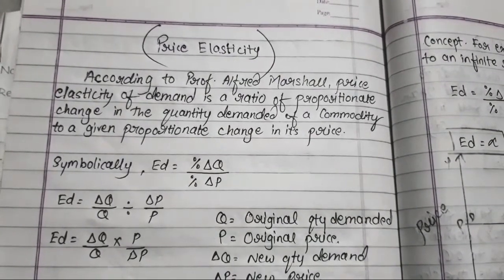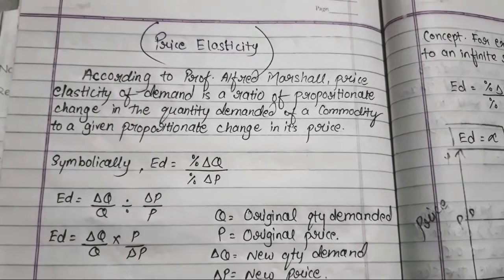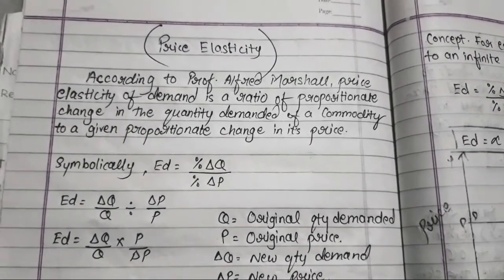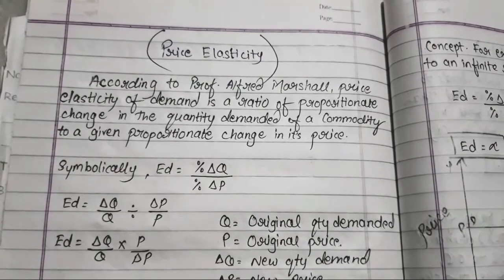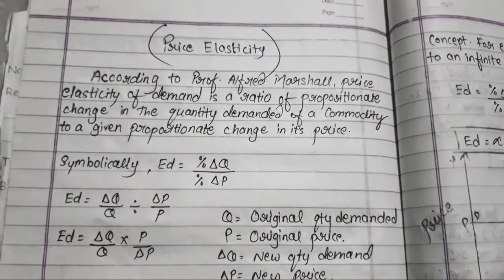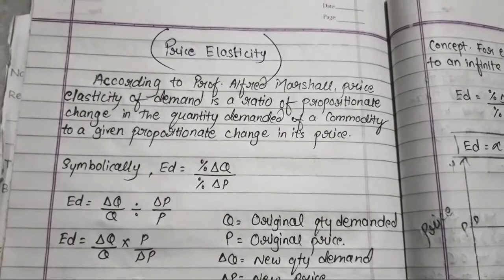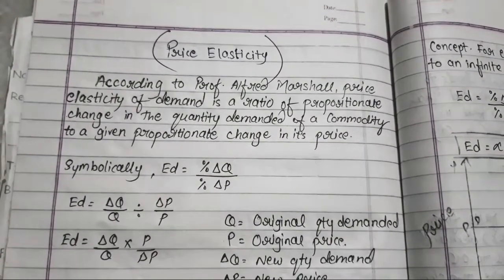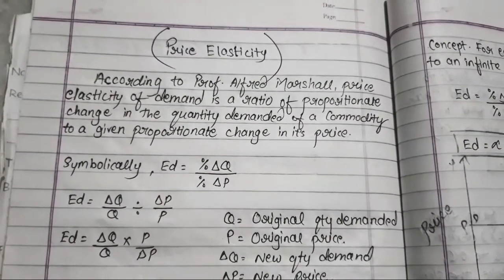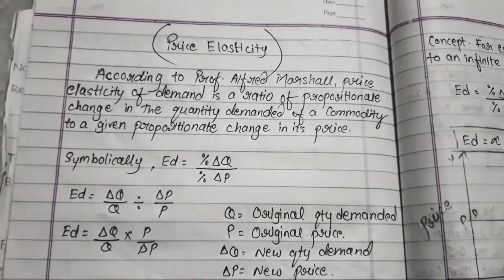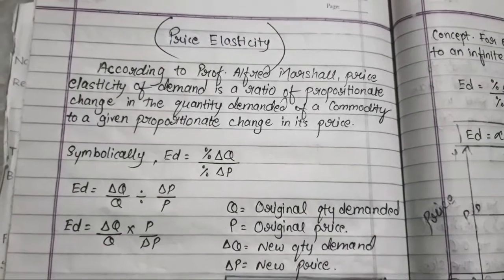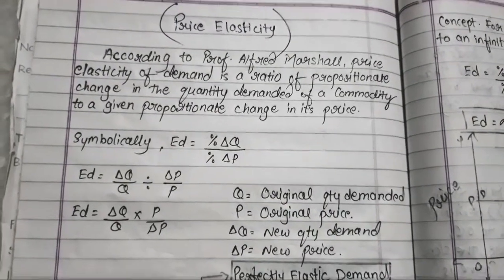That means we have taken two variables here, price and demand, and as per the law of demand, when price increases your demand will go down, as price decreases demand will go up. So here we are going to talk about how the proportionate change in price will lead to a proportionate change in demand. So how many questions have been solved in this elasticity of demand chapter, we'll go in detail.